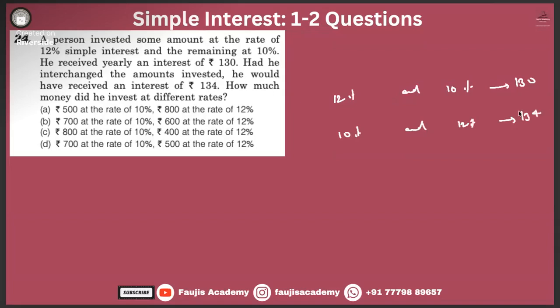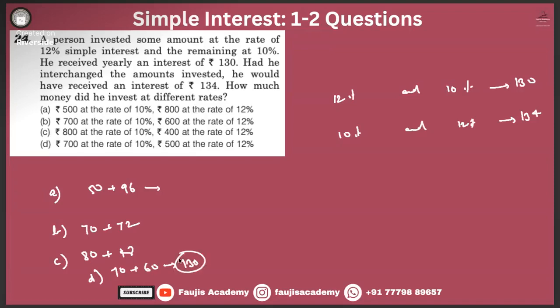How much money did he invest at different rates? Case 1, 10% of 50, 50, 96. How much is that? It's not coming out to be 130. It's also not coming out to be 130. Case 3, 80 plus 48. It's not 130 again. 70 plus 60. Yeah, it's coming out to be 130.